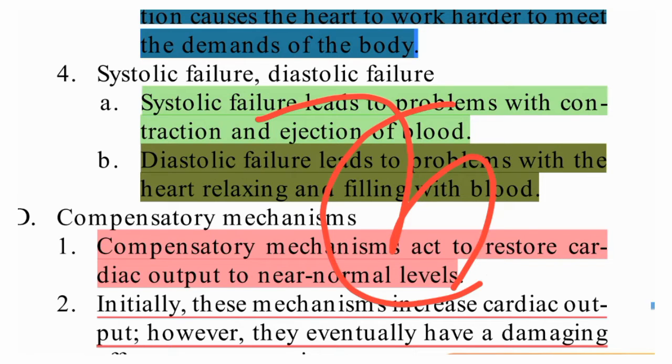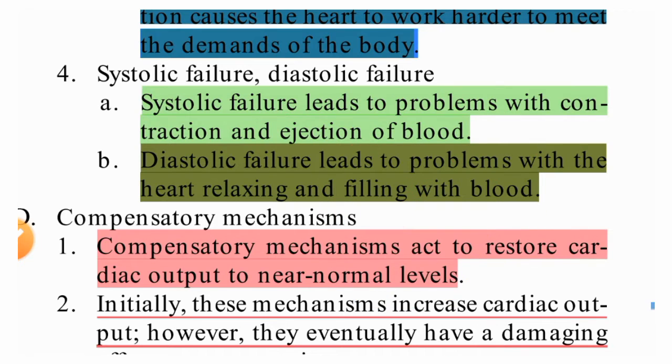So this filling will be disturbed, and when this filling is disturbed, that is called diastolic failure. Okay, so that is systolic failure and diastolic failure.